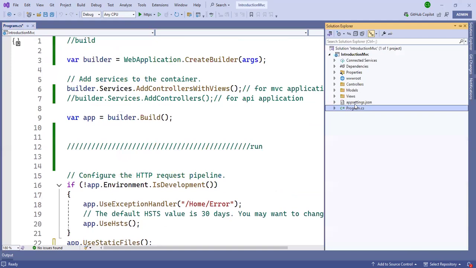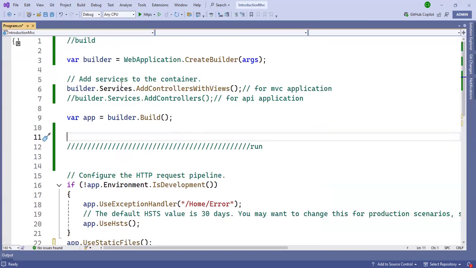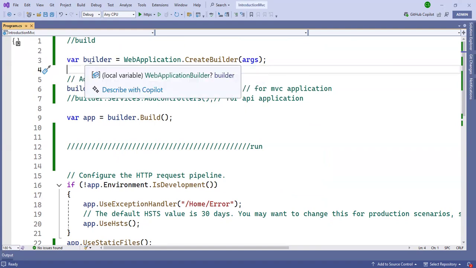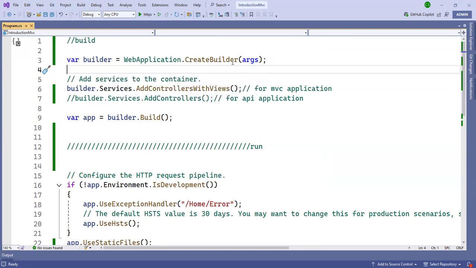Can you explain once again the MVC and this middleware from the starting? Yeah, sure. From the first line, where the builder, WebApplication.CreateBuilder, is created. This line is for building the application, for logging and dependency injection, DI. This line will execute.